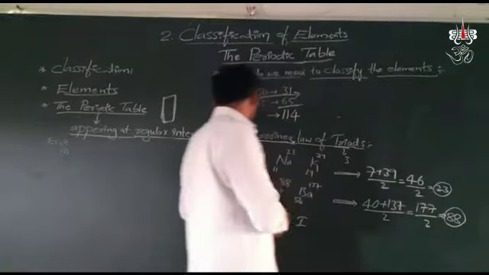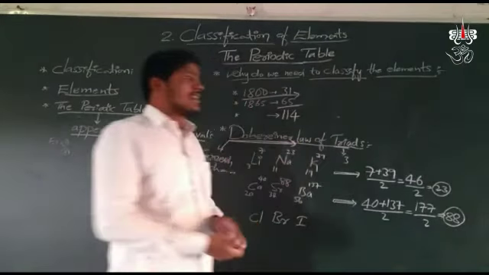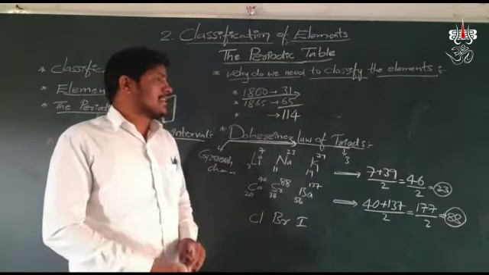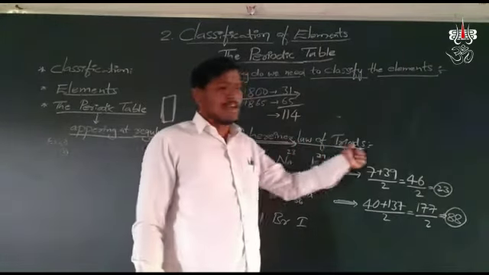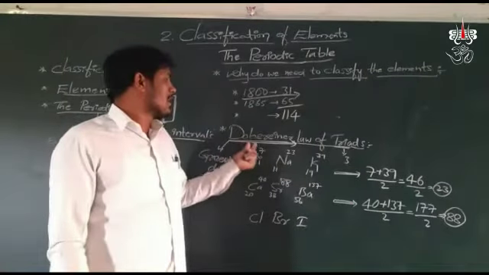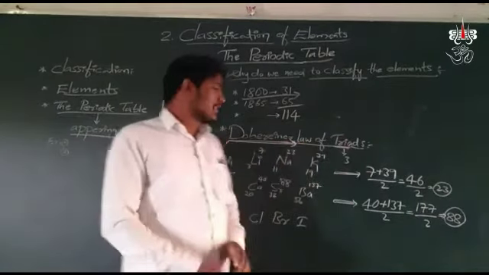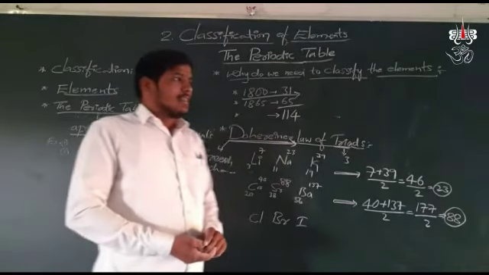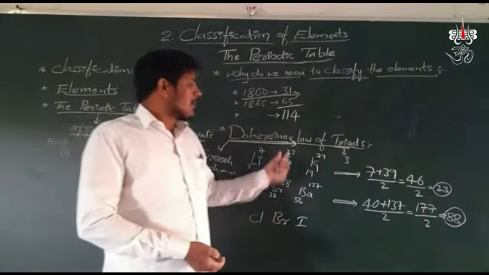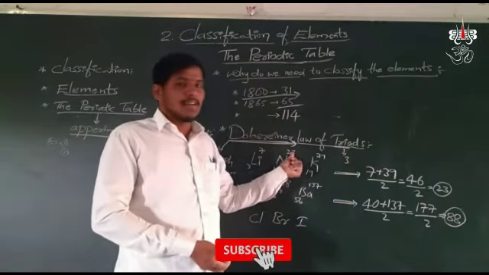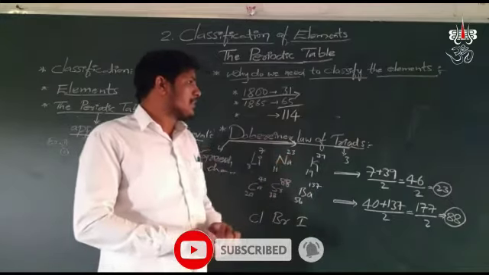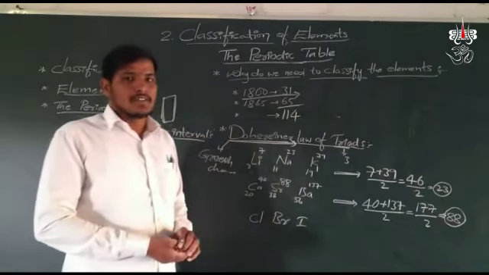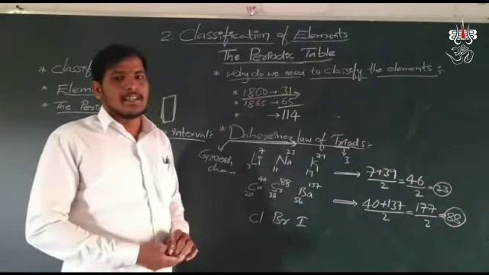Here, the scientist Dobereiner first tried to classify the elements based on their properties. He proposed a law called Dobereiner's law of triads. It says that the atomic mass of the middle element is the average of the first and third elements.